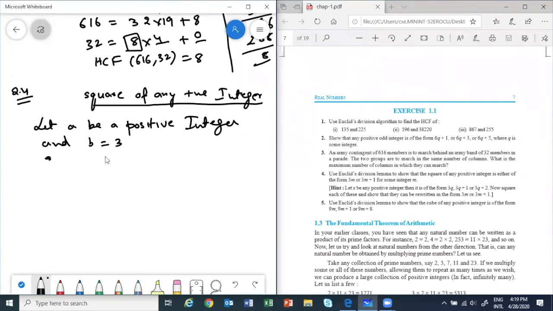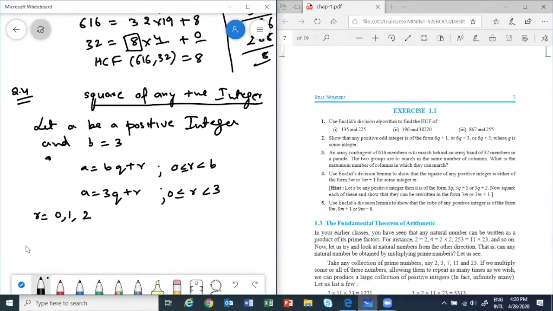By Euclid's division lemma, there exist q and r so that a is equal to bq plus r, and r has to be greater than or equal to 0 but less than b. So what is b? b is 3. So it can be 3q plus r, where r is greater than or equal to 0 but less than 3. So now that means r can take values 0, 1 and 2. Clear?